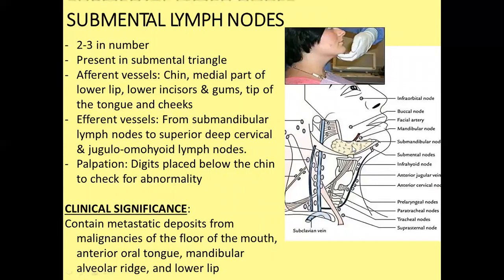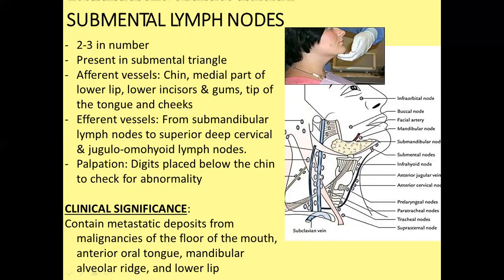On the lateral side there is the submandibular lymph node, which drains to the superior deep cervical lymph node, and from there it is drained into the jugulo-omohyoid lymph node.